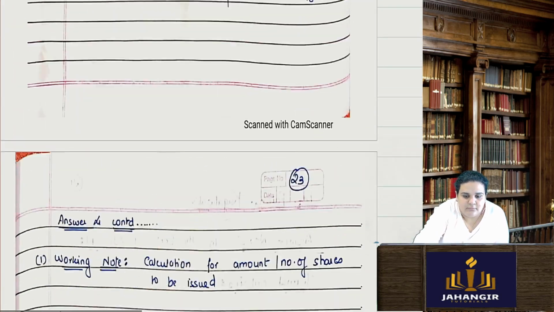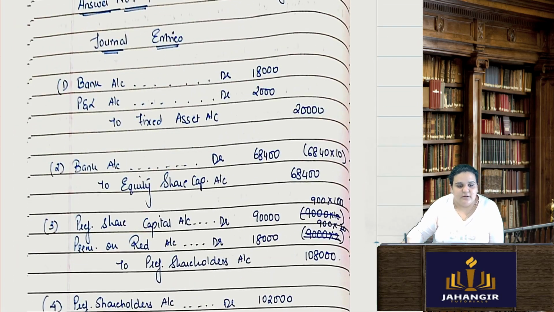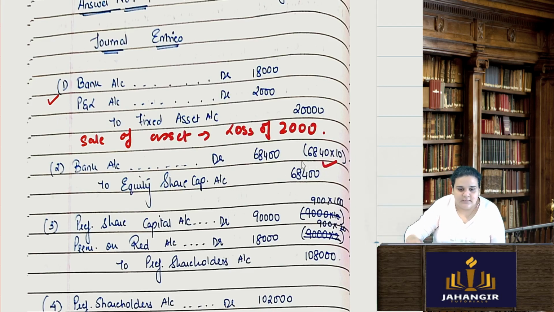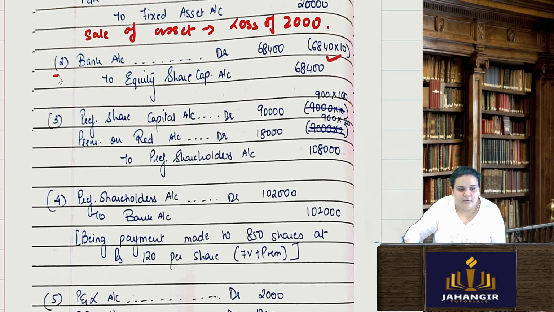Okay, so now in the journal entries, the first one will be the sale of asset with a loss of 2,000. Then bank account debit, 6,840 shares of rupees 10 each, 68,400 I'll get from fresh issue. Preference share capital account debit, 900 shares of rupees 100 each. Premium on redemption account debit, 900 into 20 rupees premium, 18,000, to preference shareholders account. I have to pay them 1,08,000.